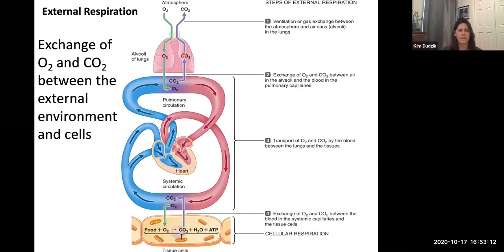Okay, so again, this shows you a little bit nicer this exchange of oxygen and CO2. That's what we're exchanging. We're exchanging the CO2, we want to get rid of it, in exchange for the oxygen. We want to bring it in. So this lecture is mainly going to talk about the steps of how we actually get air from the outside external environment, from the atmosphere, into our lungs, and then how we then exhale, how we then take that air from our lungs and exhale it out.